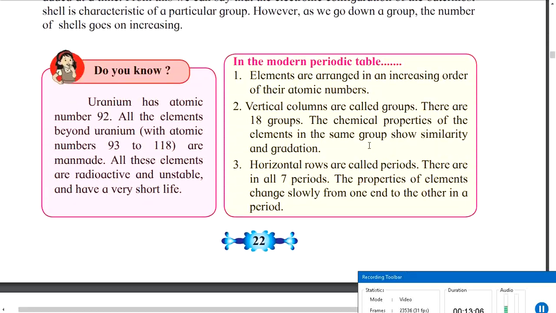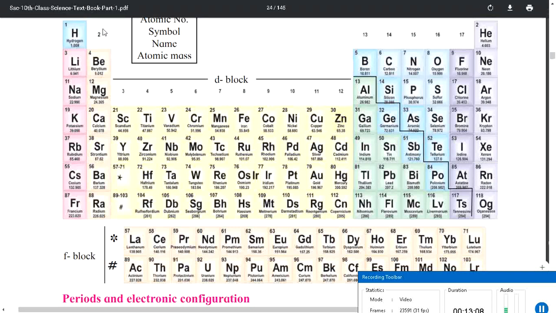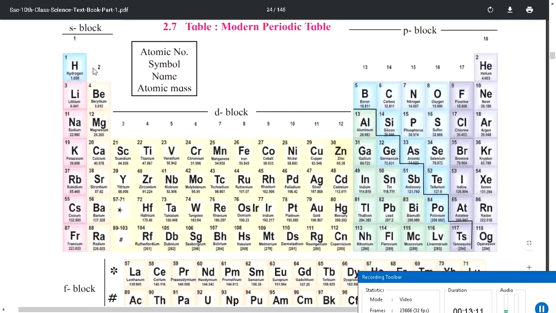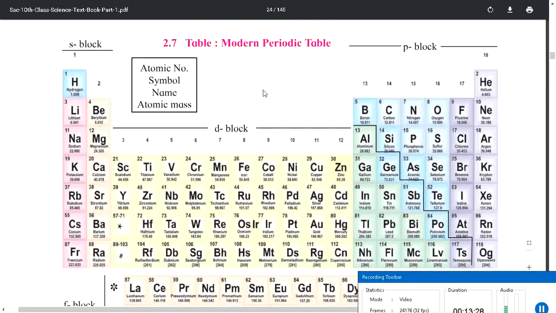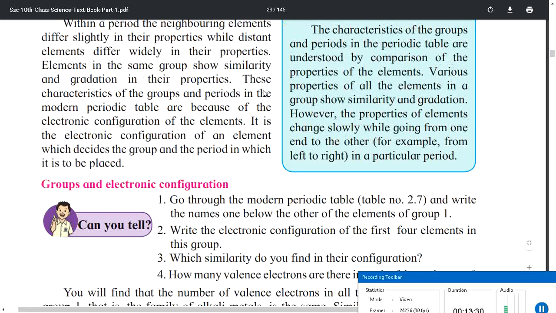So let us go back to groups. What are the groups? These are the groups, right? Group 1, group 2, group 3, group 14, group 15. So group 1, these elements will have very similar properties. Group 2, these elements will have similar properties. But they have also said that when you go from left to right in any one particular period, you will find that there are slight changes in the properties.